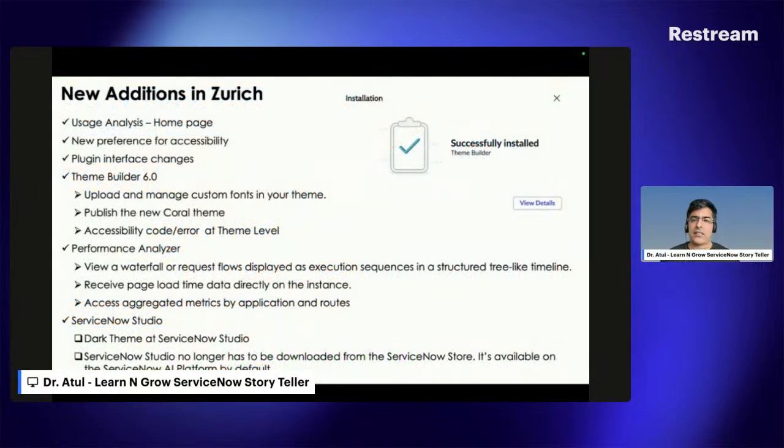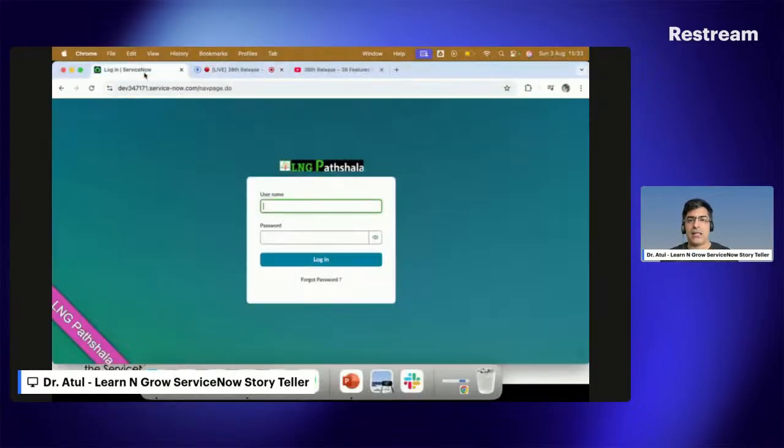This presentation has mainly two formats of slides. Number one, what is new in ServiceNow in Zurich, and number two, what is deprecated. So first is the new addition, Zurich usage analysis homepage. So let me come back on my screen and come here.